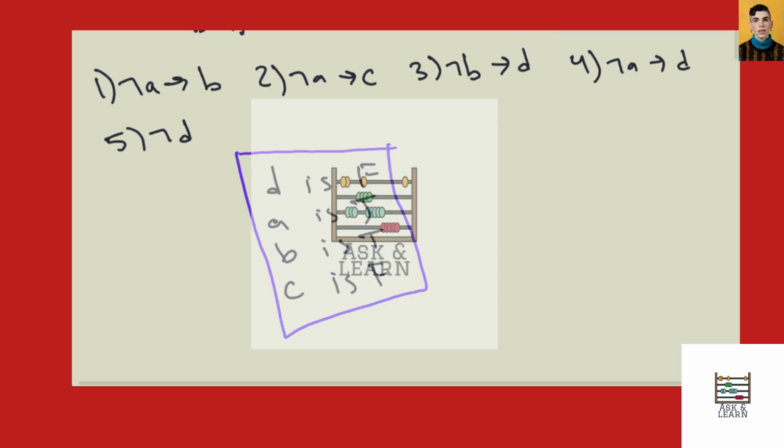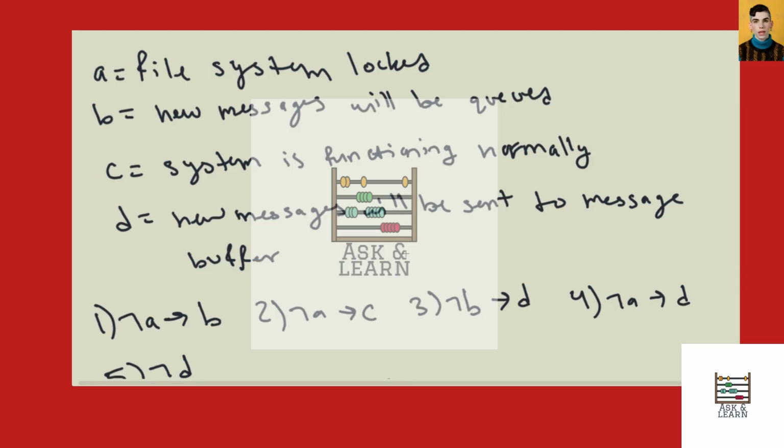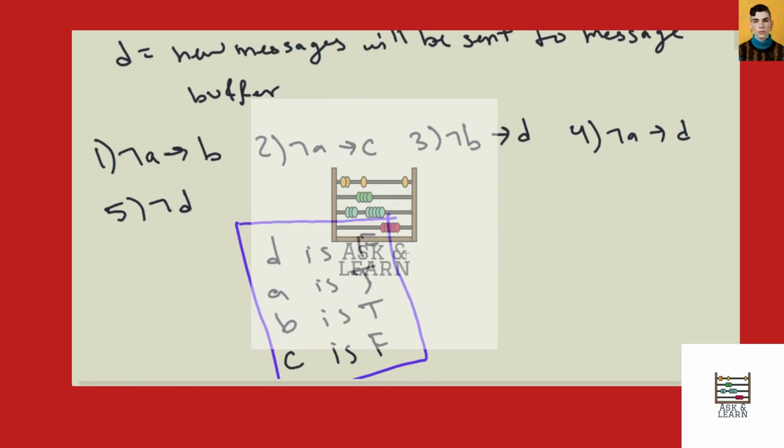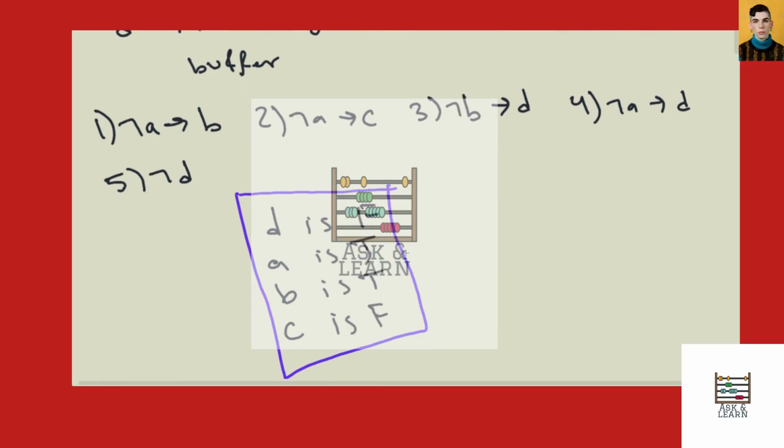So in order to have consistency throughout this system and these statements, D has to be false, A has to be true, B has to be true, and C has to be false.